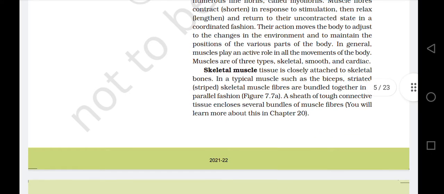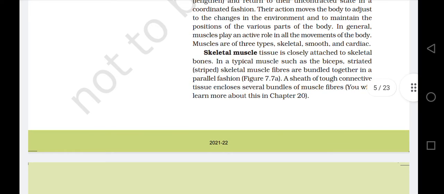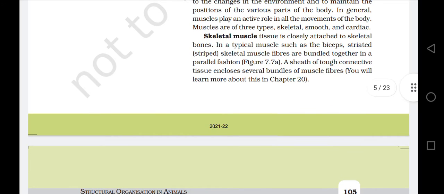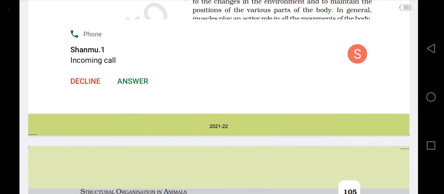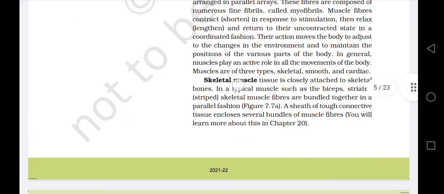In general, muscles play an active role in all the movements of the body. Muscles are of three types: skeletal, smooth, and cardiac. Skeletal muscles.